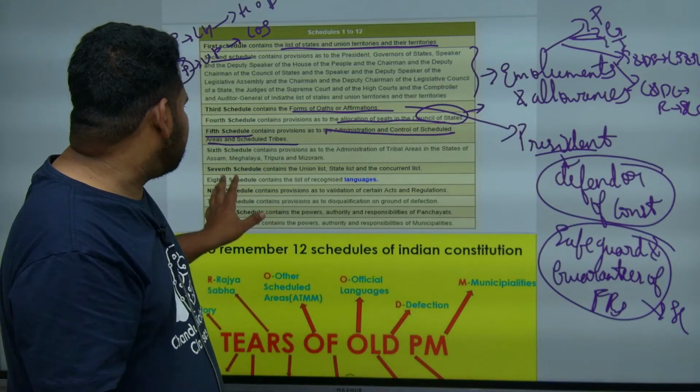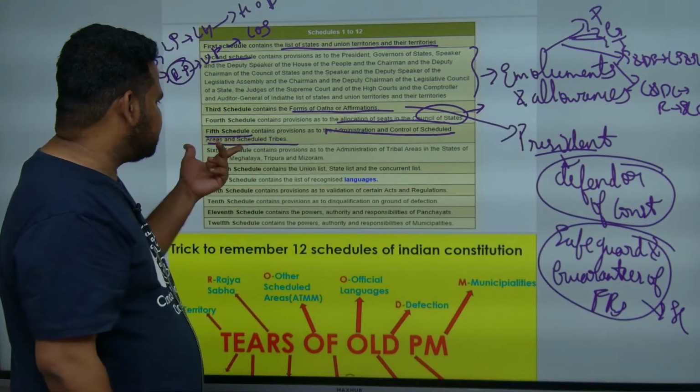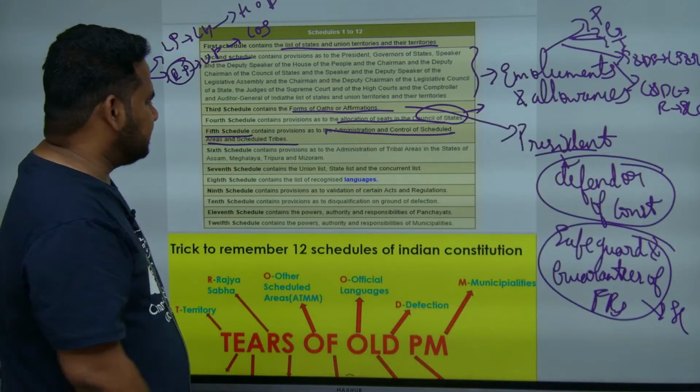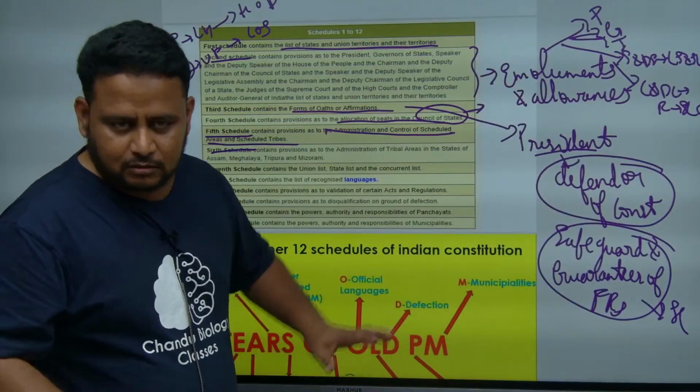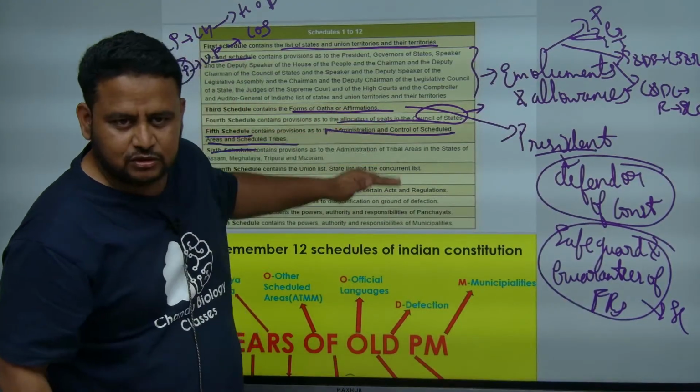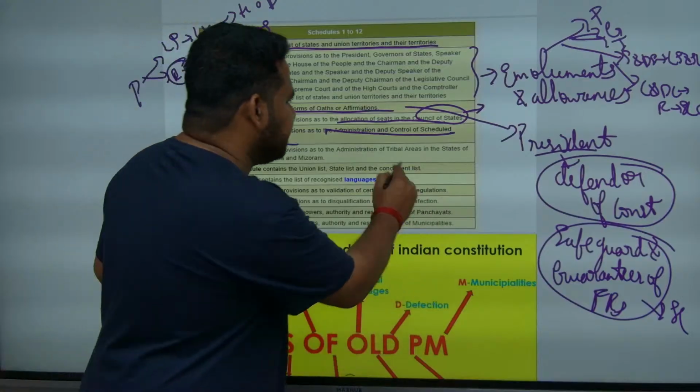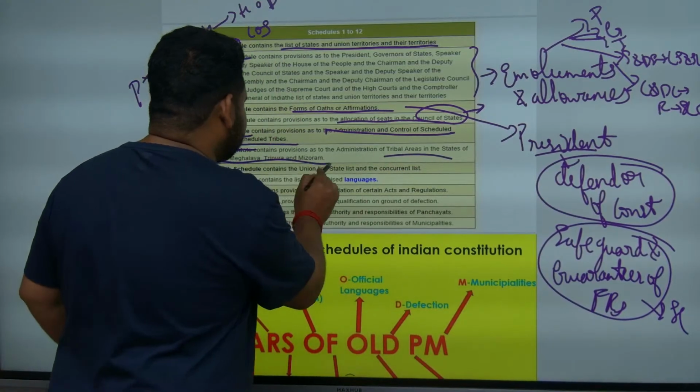Now, what about the 5th schedule? It is talking about control and administration of scheduled areas and scheduled tribes. Next, the 6th schedule is talking about administration of other tribal areas. Okay, scheduled tribes are already there in the 5th schedule. But what about other tribal areas? Other tribal areas in the states of Assam, Meghalaya, Tripura, Mizoram.